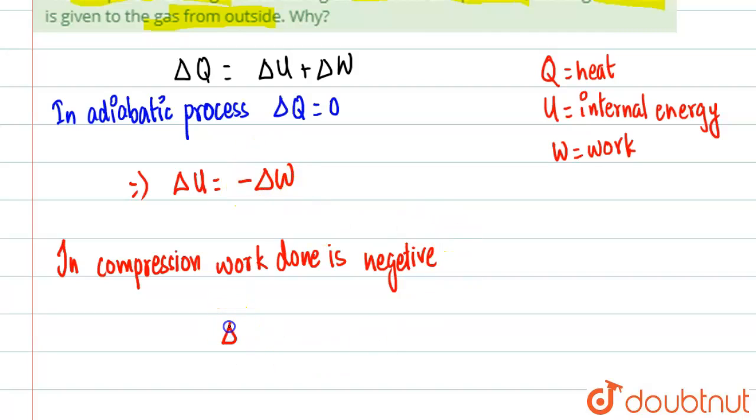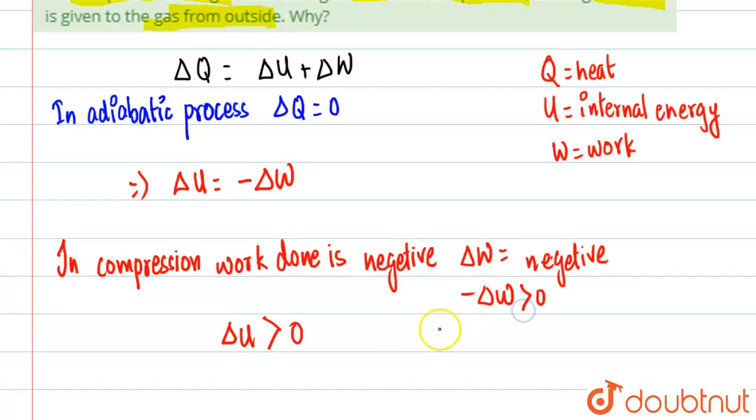Hence delta U will become greater than 0. If work done is negative, that means delta W is negative, that means minus delta W is greater than 0, because we put a minus sign. So delta U will be greater than 0.